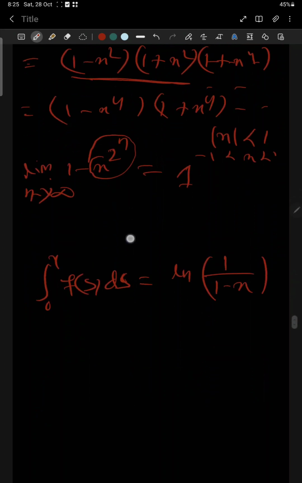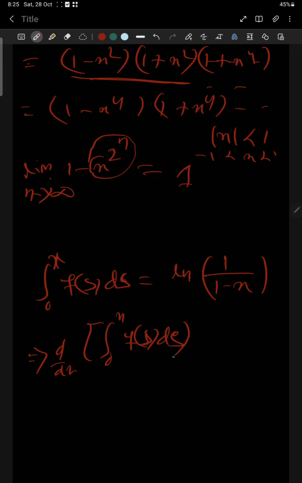Then we have to calculate the value of f(x), so we differentiate using the fundamental theorem of calculus. If we differentiate the integration from 0 to x of f(s) ds, this gives the derivative of this one. The derivative will be 1 by 1 minus x times the derivative of this one.